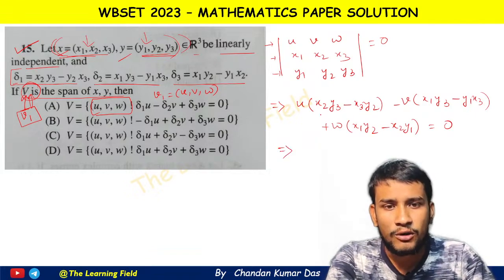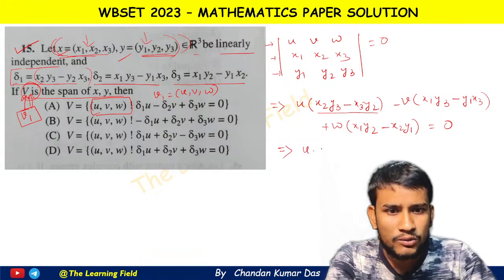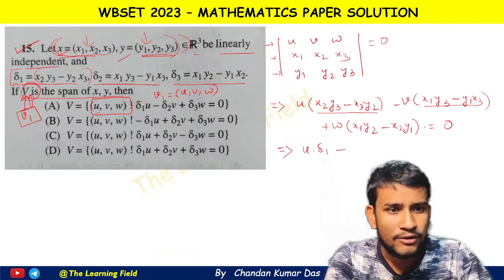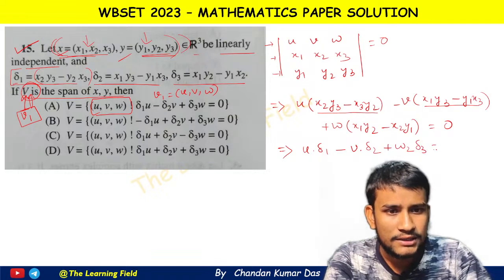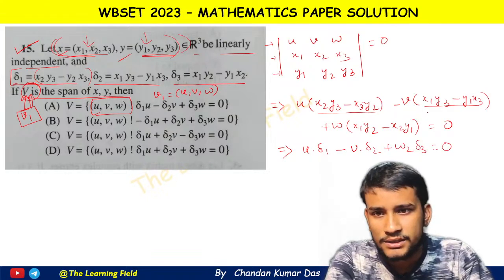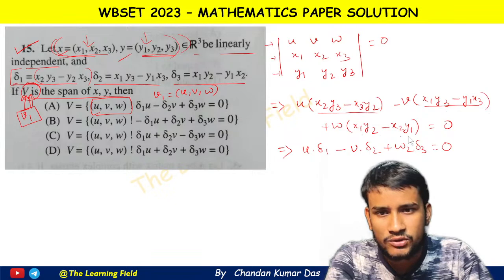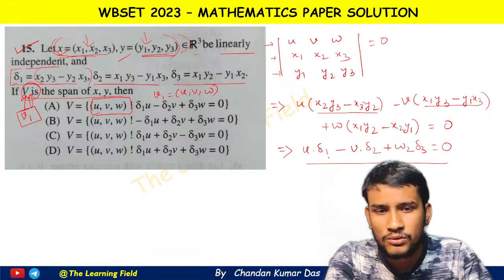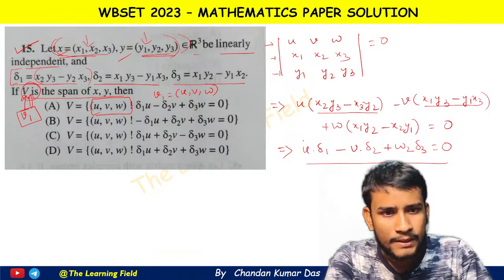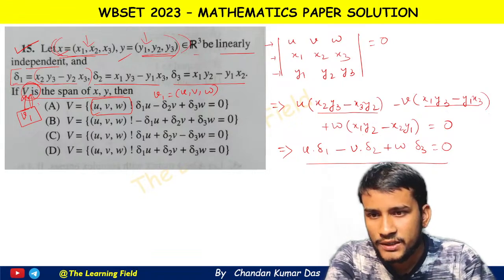Now it is given the value of x2 y3 minus x3 y2, this is delta 1. So u into delta 1 minus, this is the value of delta 2, so v into delta 2 plus w into delta 3, this is equal to 0. Just a minute, x1 y3 minus y1 x3, yeah, and delta 3 means x1 y2 minus x2 y1, yeah, so this is 0. That means which option is correct? So u delta 1 minus v delta 2 plus w delta 3 is equal to 0. I think here option A should be correct.